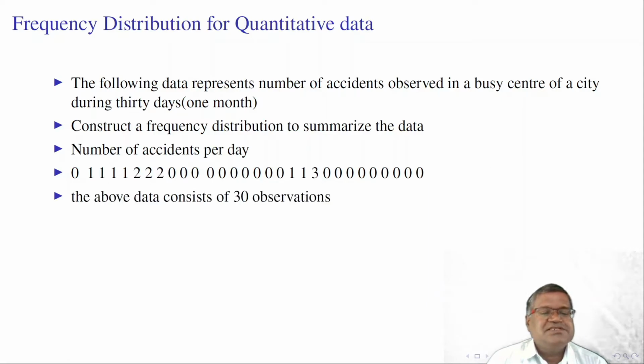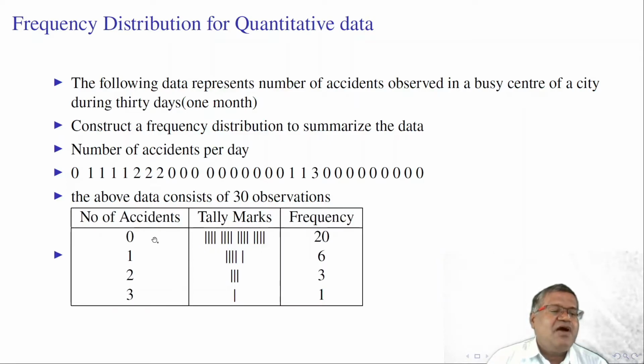The above data consists of 30 observations. Here we have 0 accidents, 1 accident, 2 accidents and maximum 3 accidents. These are the tally marks. 0 accidents occurred 20 times. We mark one tally mark each time, and after 4 tally marks, we cut across them like this. So 0 occurs 20 times, 1 accident occurs 6 times, 2 accidents occur 3 times, 3 accidents occur 1 time. This is a frequency distribution.